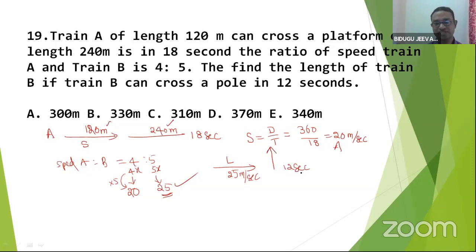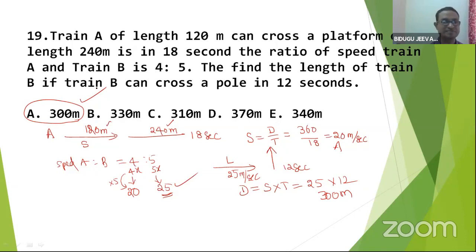Great. So this is another story. In the previous case, train A was crossing a platform. Of course, there we got unknown values like speed of A. Based upon the ratio, we got the speed of B. And length comes under distance. Distance is equal to speed into time. That is 25 into 12. It is nothing but 300 meters. Excellent, Kabir. Super. Choice is A.